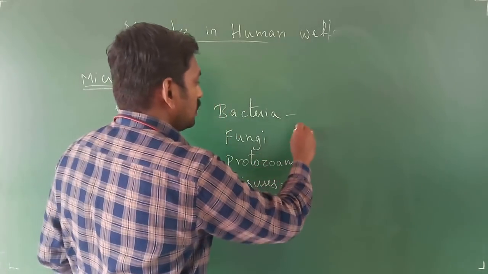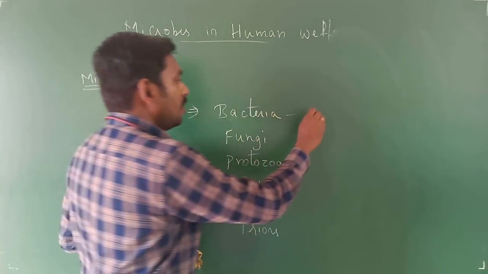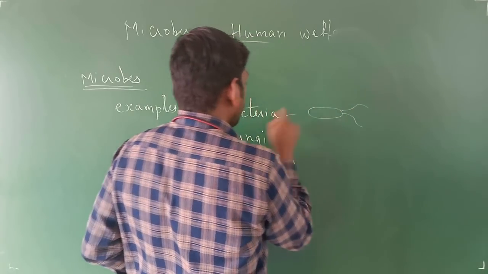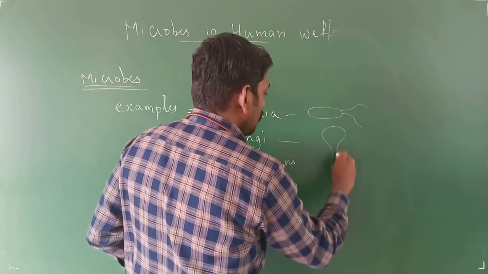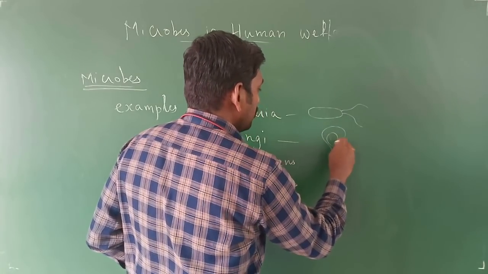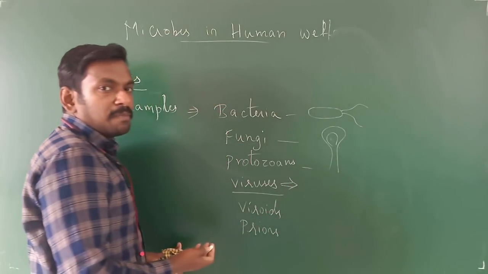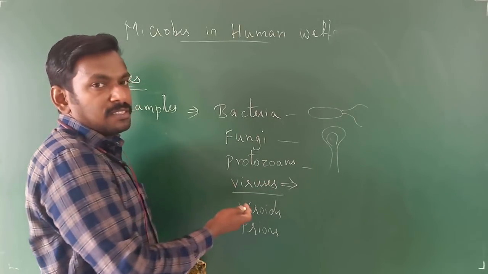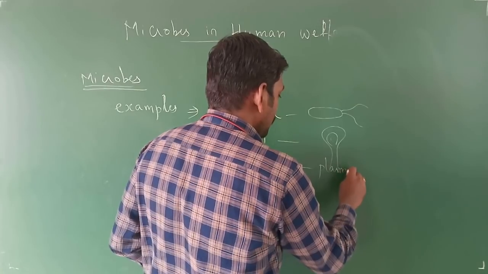Bacteria, you know that. Bacillus is a classical example for the bacteria. You will be having a rod-shaped bacteria with the flagella. Fungi, for example, you will be having Mucor and Rhizopus. Protozoans, you will be having many types of flagellated ones, then you will be having the sporozoans. The classical example is Plasmodium.